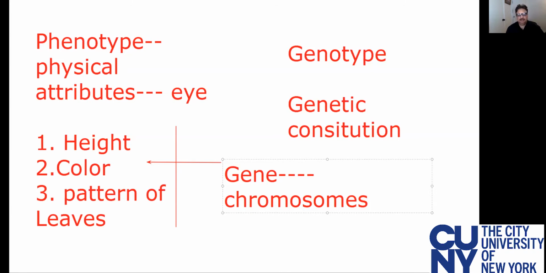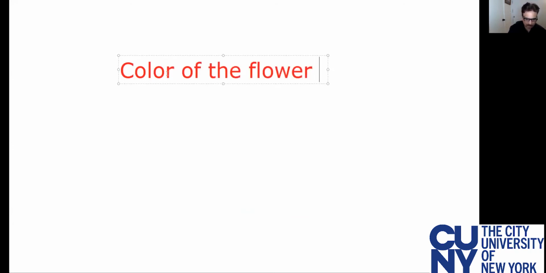Now you will hear in the world of genetics a word called as alleles. So when a single character, so for example, what do I mean? That a single character, let's consider that character as color of the flower of pea plant.